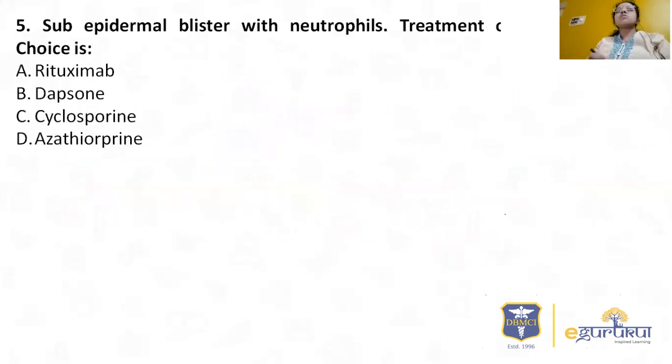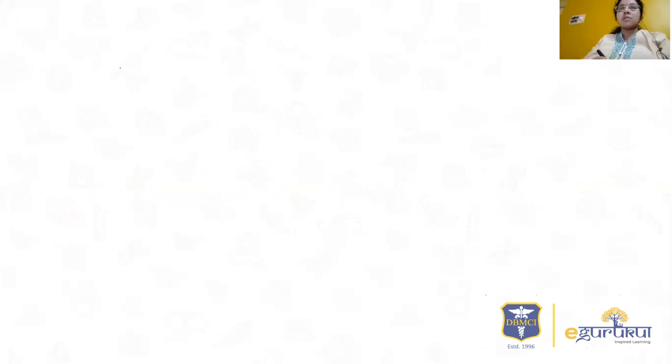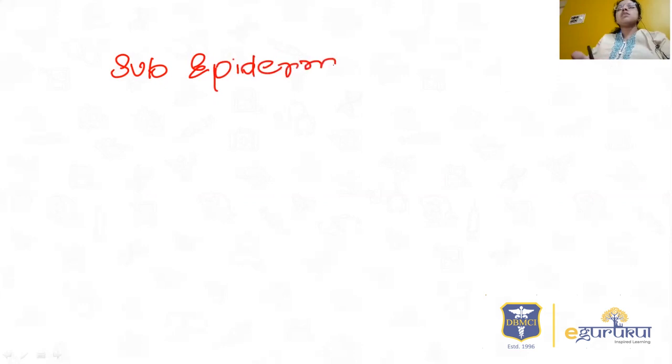So coming to the next question: subepidermal blister with neutrophils, treatment of choice: rituximab, dapsone, cyclosporin, azathioprine. Whenever they are asking about subepidermal blister, then you have to know what are the causes of subepidermal blister. So let us see what are the causes of subepidermal blistering disorder. The most common subepidermal blistering disorder is bullous pemphigoid. So bullous pemphigoid is the most common cause of subepidermal blister.